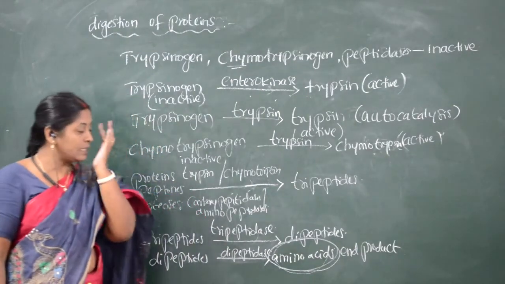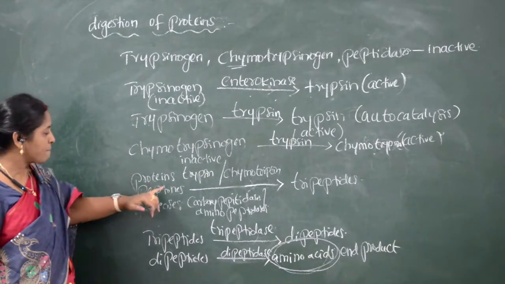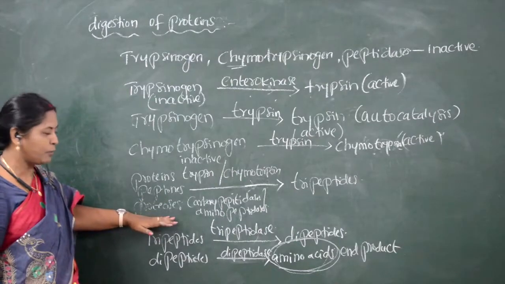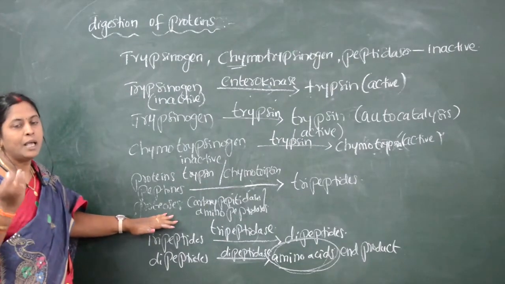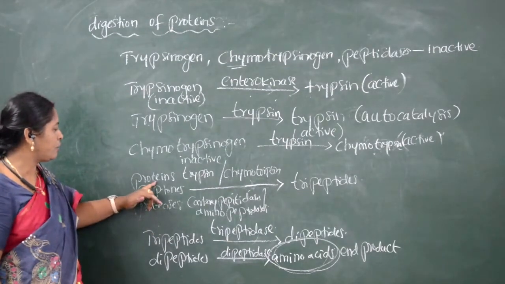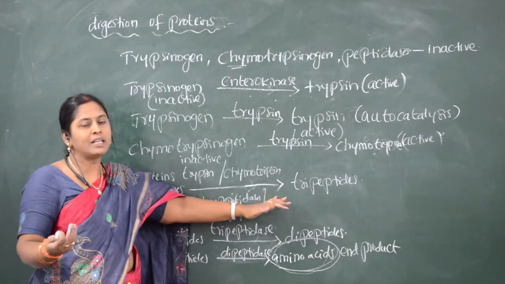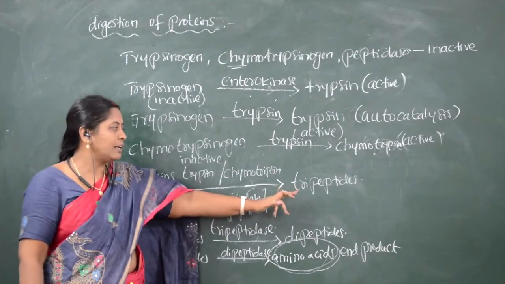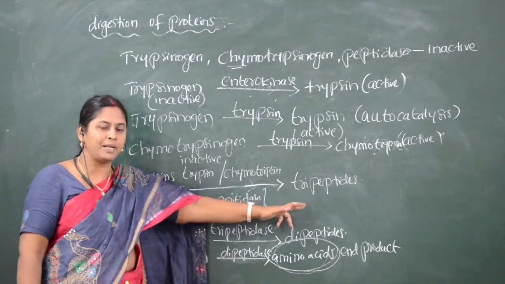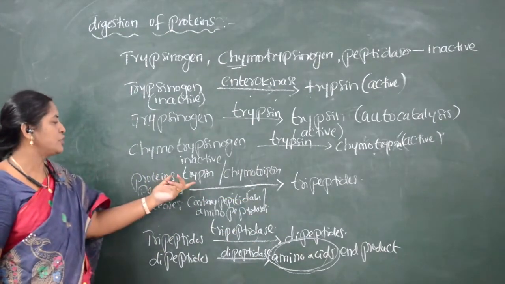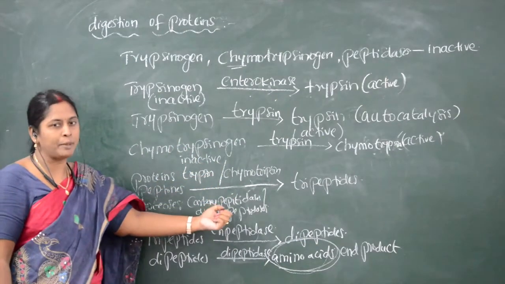So, what are the proteins? Proteins present in the food particles are in the form of proteins, peptones, and proteases. Peptones and proteases are formed by the action of pepsin present in the gastric juice. Now the proteins, peptones, and proteases are digested into tripeptides and dipeptides by the action of trypsin, chymotrypsin, carboxypeptidases, and aminopeptidases.